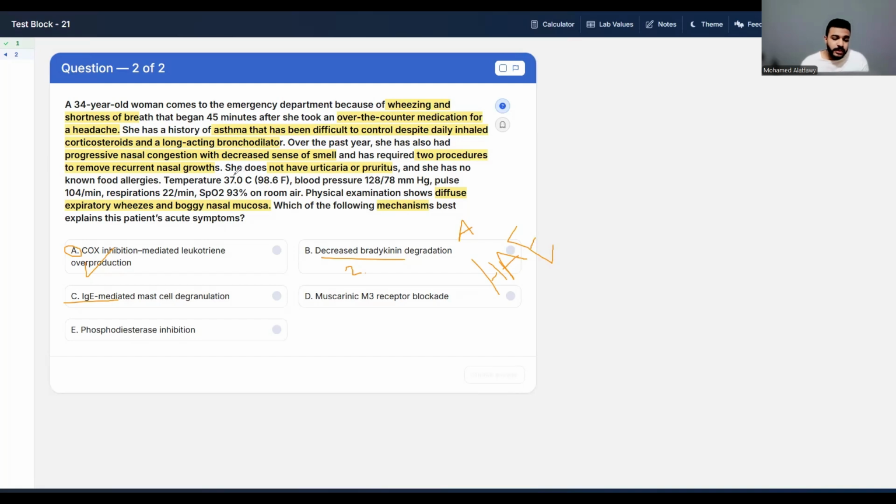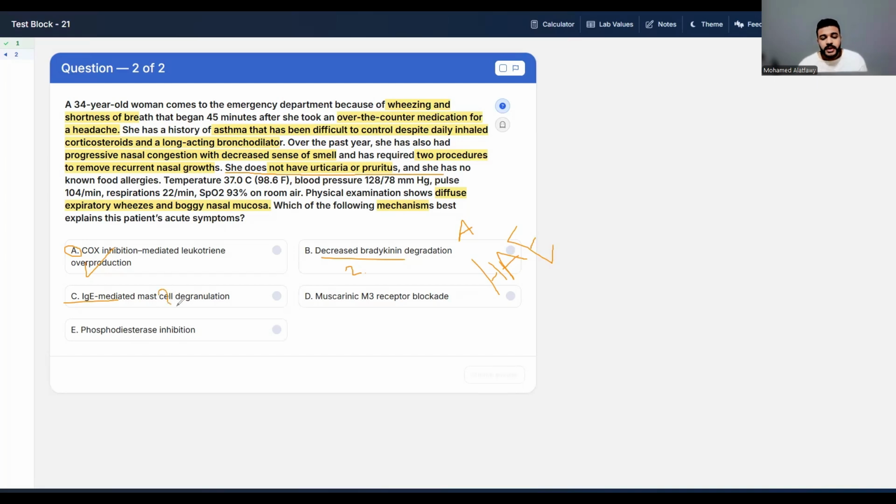Do you know, guys, what I'm talking about? Do you know what the sentence in the case is that tells you it is not a true allergy? She doesn't have urticaria or pruritus. In a true allergy, or type 1 hypersensitivity reaction, we can distinguish it by the urticaria and pruritus, and the absence of these symptoms tells you that it is not true asthma. At the same time, being difficult to control with the normal asthma medications tells you it is a different mechanism. So it is not IgE-mediated mast cell degranulation. This one is not the best answer here.